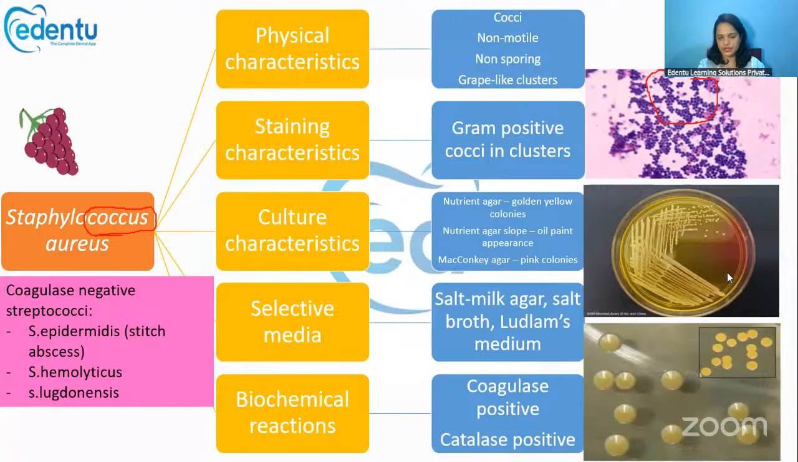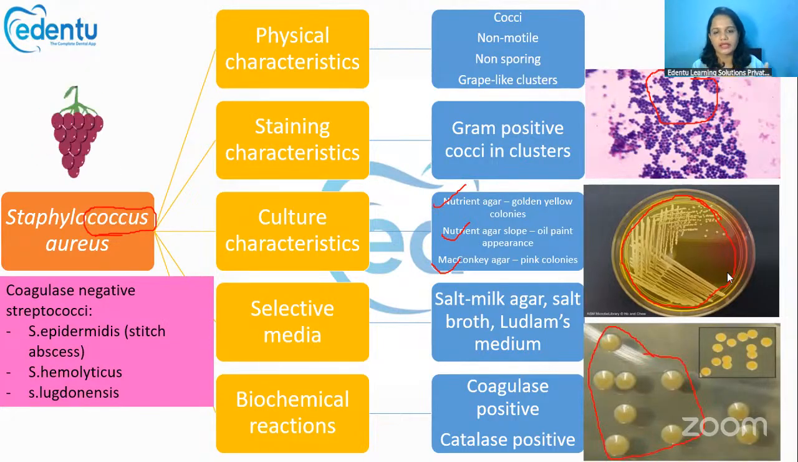Okay, they are gram-positive. Now, which media can you use for growing Staphylococcus? You can use nutrient agar, where you'll be able to see golden yellow colonies like this. In MacConkey agar, it will produce pinkish colonies. Then in nutrient agar slope also, you will be able to see an oil paint appearance like this. So nutrient agar, nutrient agar slope, and the MacConkey media. These three media you can use for growing Staphylococcus.